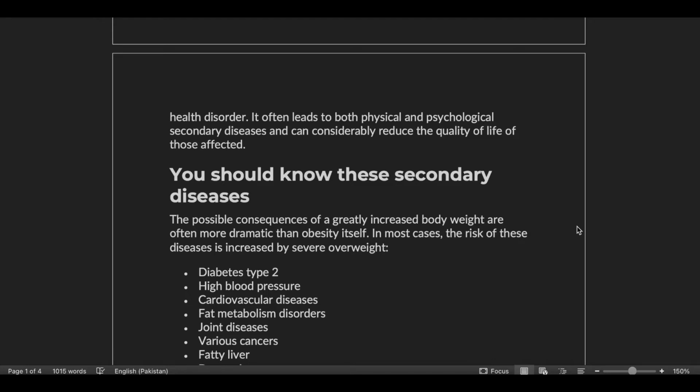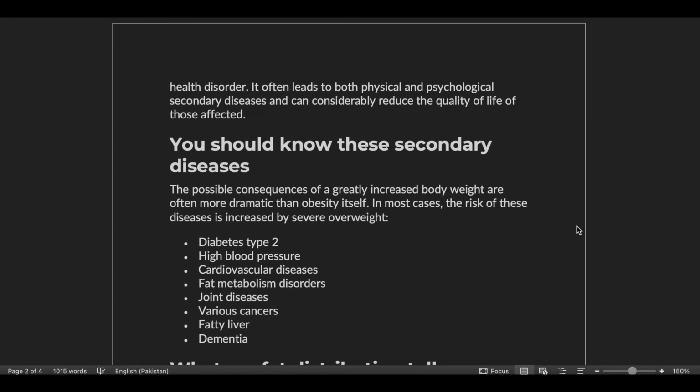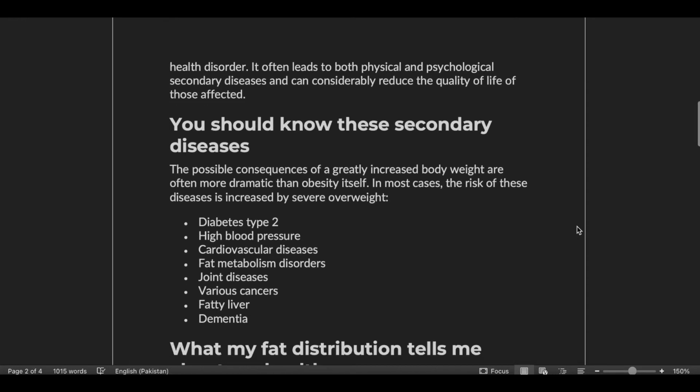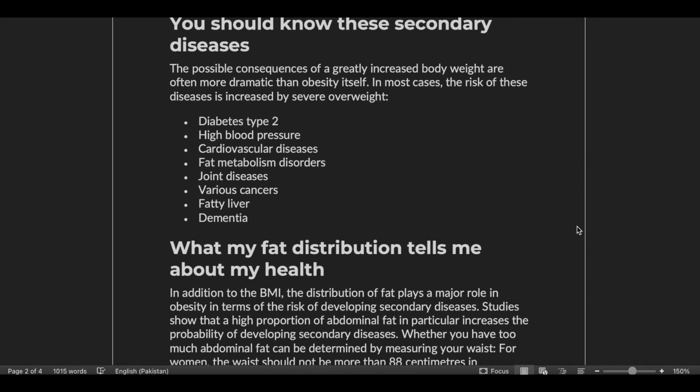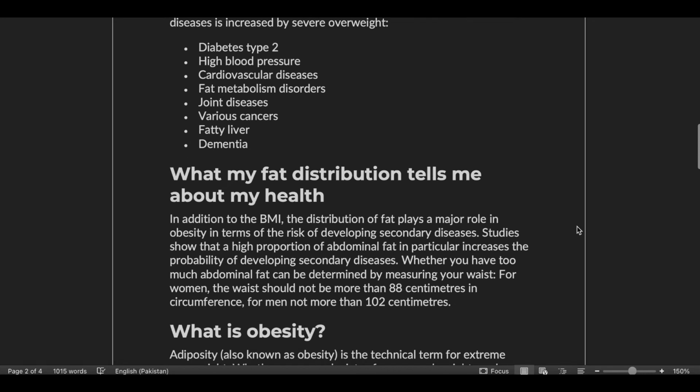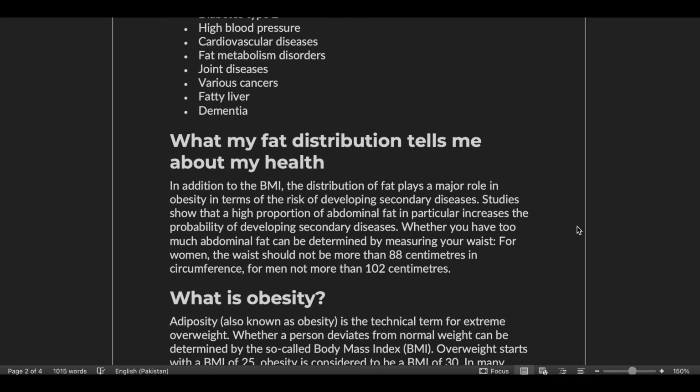It often leads to both physical and psychological secondary diseases and can considerably reduce the quality of life of those affected. You should know these secondary diseases. The possible consequences of a greatly increased body weight are often more dramatic than obesity itself. In most cases, the risk of these diseases is increased by severe overweight: diabetes type 2, high blood pressure, cardiovascular diseases, fat metabolism disorders, joint diseases, various cancers, fatty liver, dementia.